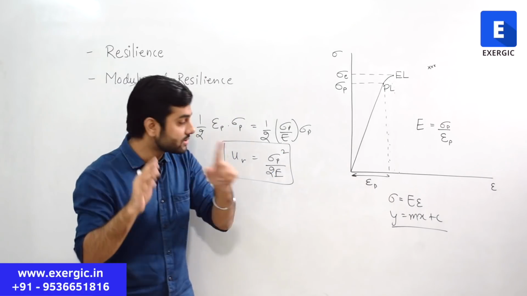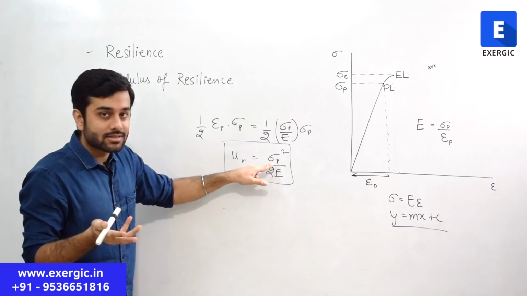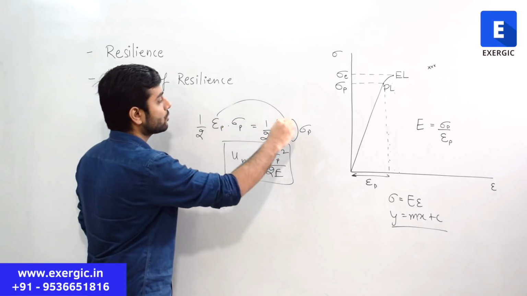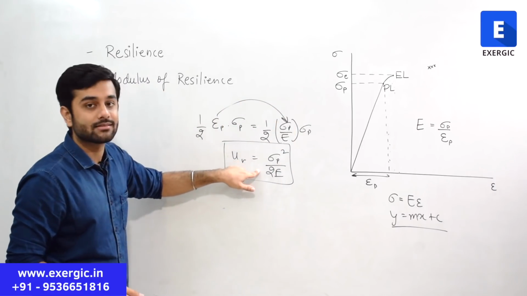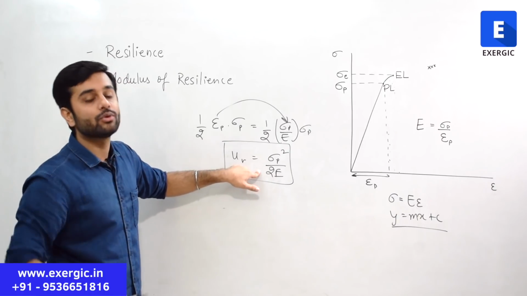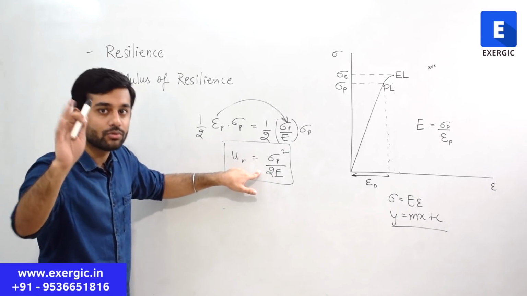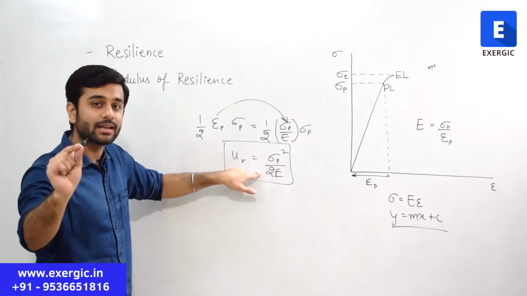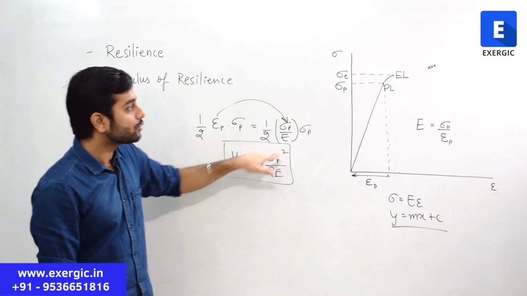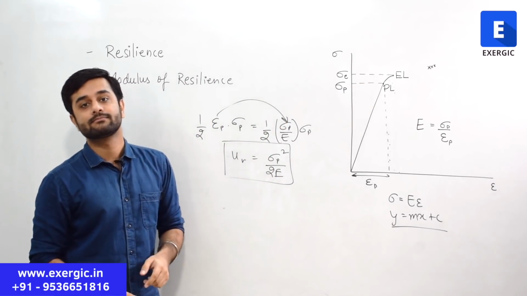You cannot use elastic limit here because this straight line, this equation, Hooke's law, which we have used to reach this expression, cannot be applied up to elastic limit, cannot be applied up to yield limit. It can specifically and strictly be applied up to the proportional limit, right?